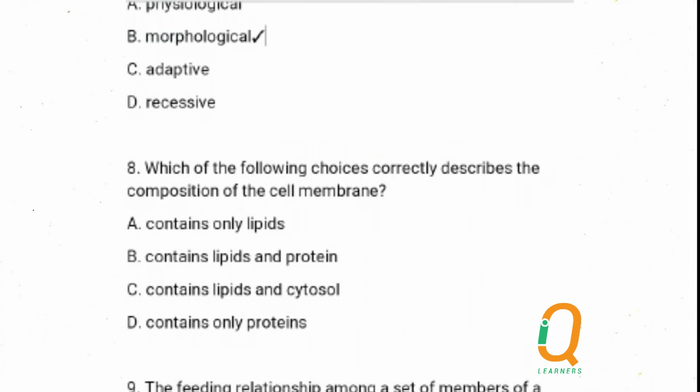A says it contains only lipids. No. Yes, it contains lipids, but not only lipids. B says it contains lipids and protein. Yes. C says contains lipids and cytosol. Yes, it contains lipids, but cytosol is the cytoplasm within the cell. So the cytoplasm or the cytosol is not part of the cell membrane. D says contains only proteins. No, it doesn't contain only protein, and it doesn't contain only lipids. It contains both. So the answer is B, lipids and protein.